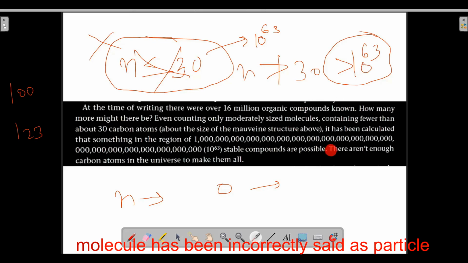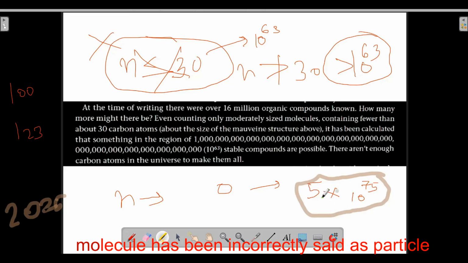Okay, so there aren't enough carbon atoms in the universe to make them all, because in the universe only 5 times 10 to the power 75 carbon atoms are present, roughly as of 2025. Only 5 times 10 to the power 75 carbon atoms are there in the universe as of 2025.